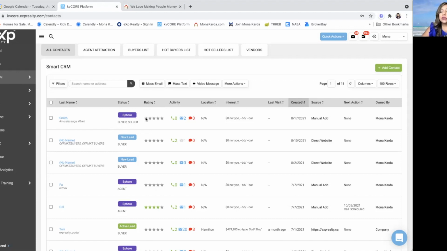So, you can come up with your own criteria for the way you want to categorize each of your leads in the system. Activity will show how many times calls have been made, emails have been sent, and the rest is of course text messages. You can also add location and interest. If you want to show this on your screen, you can. What are they interested in? The last time they visited your website, when the lead was created, and the source.